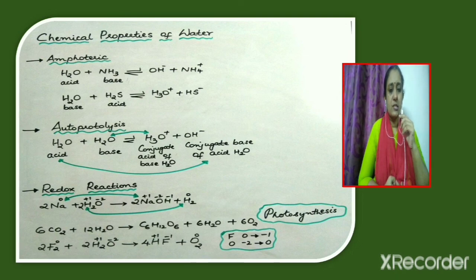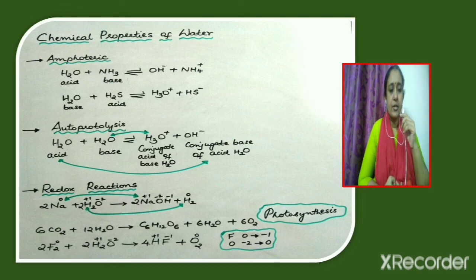You know that ammonia is basic in nature. So in this reaction, water will act as acid. Since water acts as acid, it will donate a proton H+ to ammonia, as a result of which ammonia changes to NH4+. After the removal of a proton from water, OH- ion will be left behind. So that is why we get OH- ion and NH4+ as products. In this reaction, water acts as acid and ammonia acts as base. The products formed are OH- and ammonium ion NH4+.